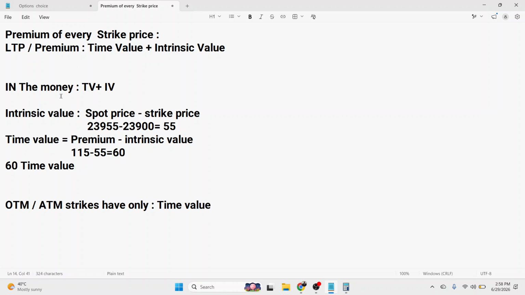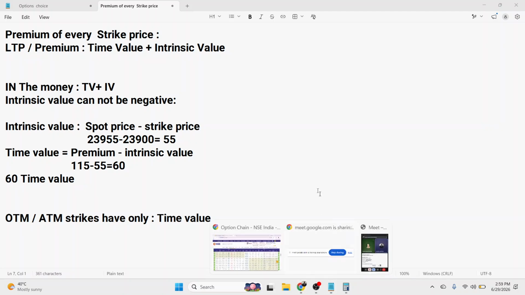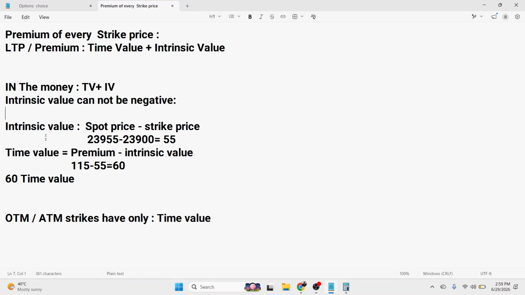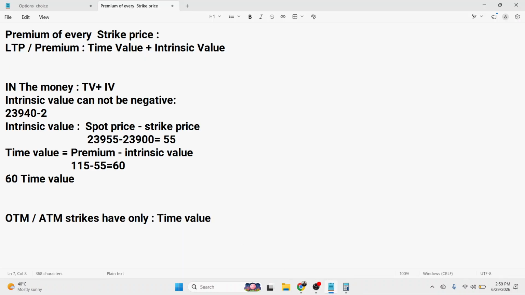So intrinsic value cannot be negative. Okay, there is one more point here: intrinsic value cannot be negative. So if I say spot price minus the strike price, for example, if the market is trading around 23940 and I take this level, which is out of the money, it would come out negative.